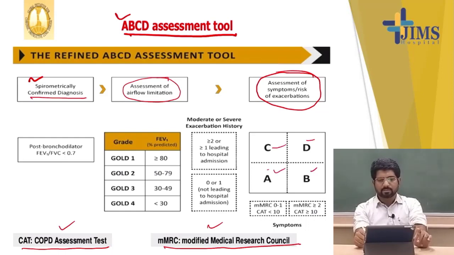On the right side, there is an mMRC scale of more than 2 and CAT score of more than 10. That is the highest risk group for frequent exacerbation. On the left hand side, there is an mMRC score of 0 to 1 and CAT score less than 10. And depending on this categorization, we can formulate the treatment of this patient.